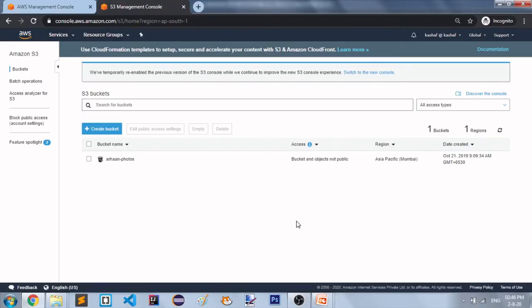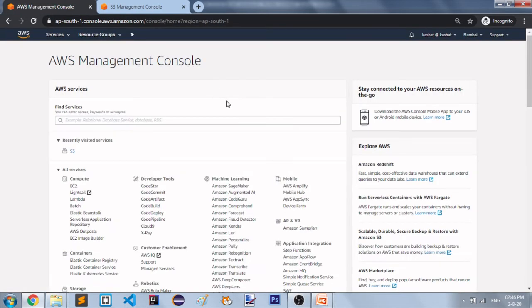So I'm on my AWS Management Console. I already logged into my AWS account.